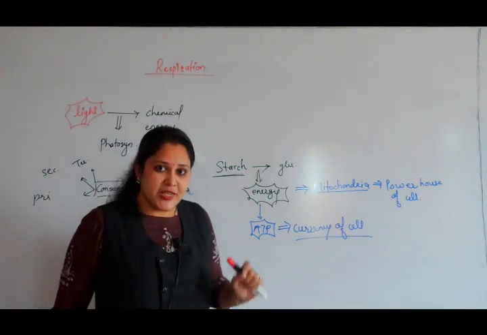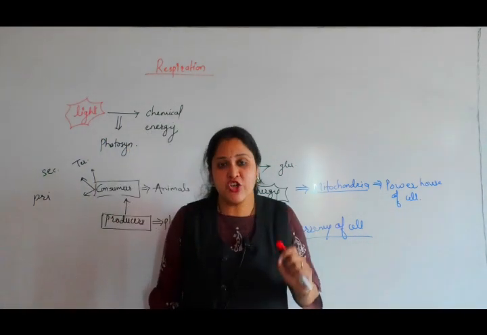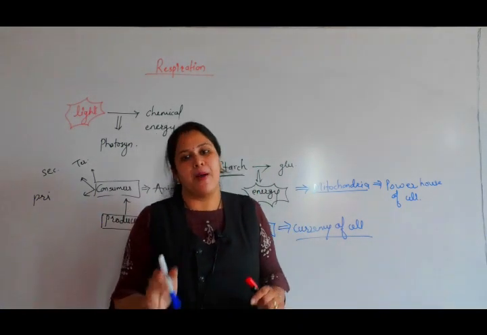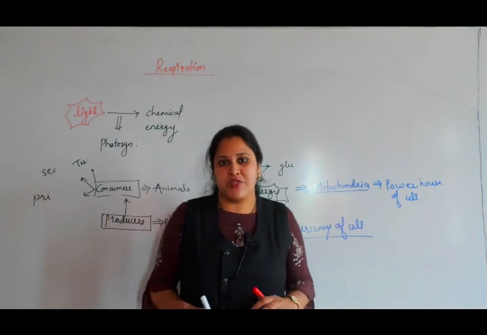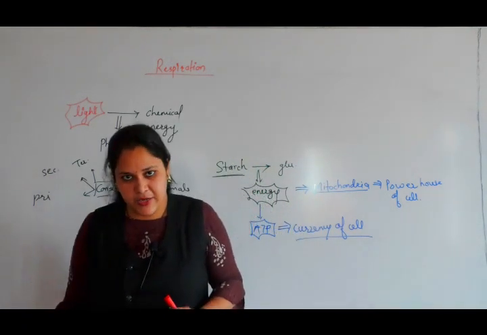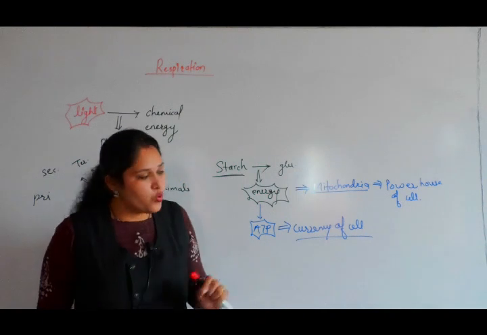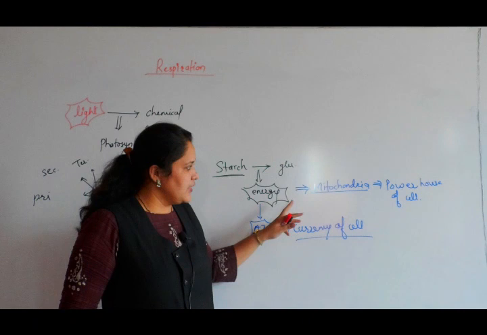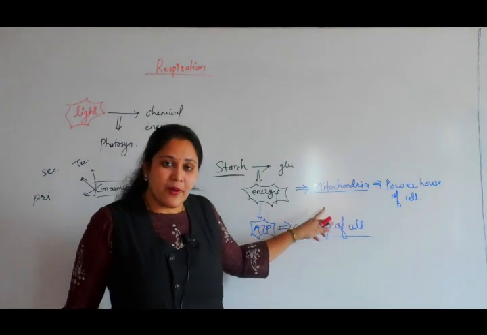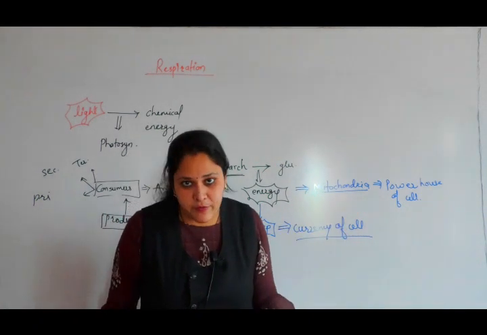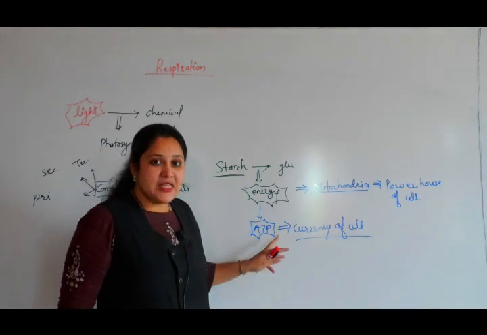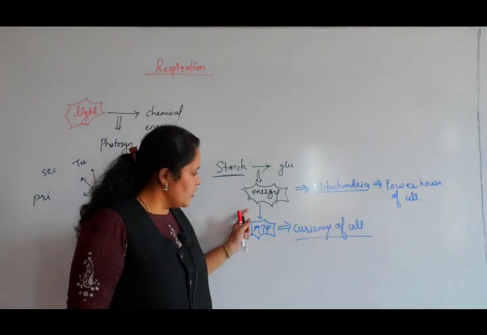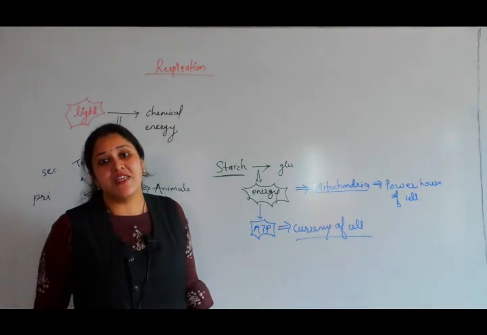So respiration is a process in which complex organic materials are broken down into simple compounds. During this process, a lot of energy is released. This energy is stored in the form of ATP. The breaking down takes place in the mitochondria, which is called the powerhouse of the cell. ATPs are synthesized in the mitochondria and stored over there. ATP is called the currency of the cell.